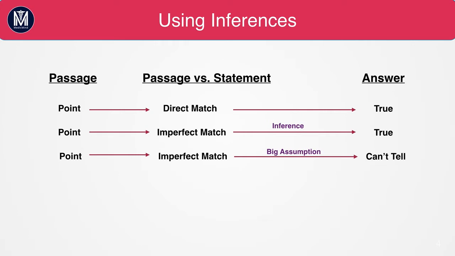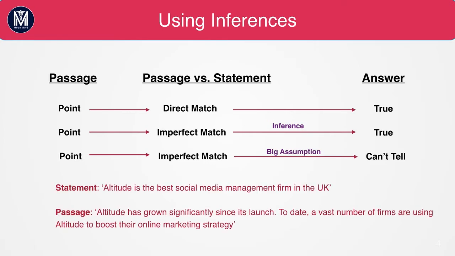The third type is where you have an imperfect match, but it's too big an assumption, so the answer is can't tell. For example, Altitude is one of the best social media management firms in the UK. The passage was the same one as we saw previously, but the only change here is that it says that Altitude is the best social media firm.